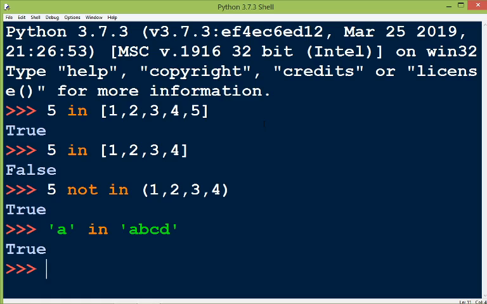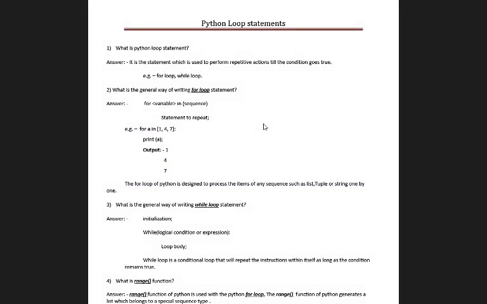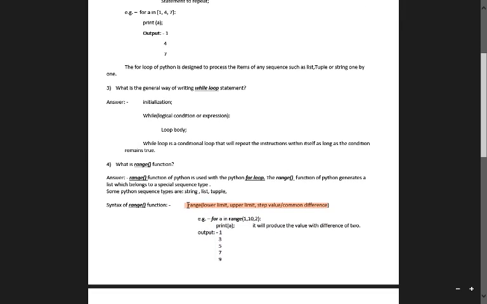Okay, now comes the next topic, that is the range function. The range function is the most important function that we use with the for loop. Here is the syntax of the range function. A range function has a lower limit, upper limit and step value or the common difference. If we take lower limit 1, upper limit 10 and common difference or step value 2, then it will print the numbers like this.